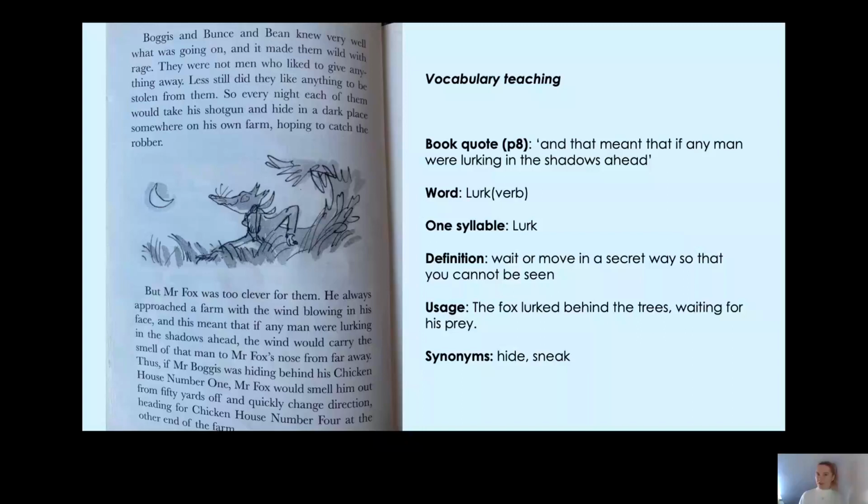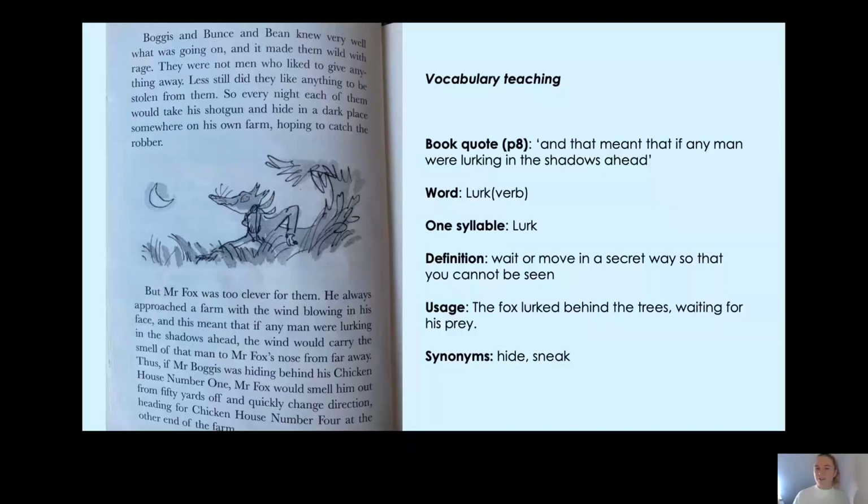Okay, and he won't get his food for the evening. Now, some synonyms are to hide, so you can say hide in the shadows, or sneak. So if you sneak around in the shadows, you're lurking, you don't want anybody to see you. Okay, so Mr. Fox, he's too clever for them, and he knows exactly what to do and how to use the wind to help him smell out the farmers and know which direction to go in.